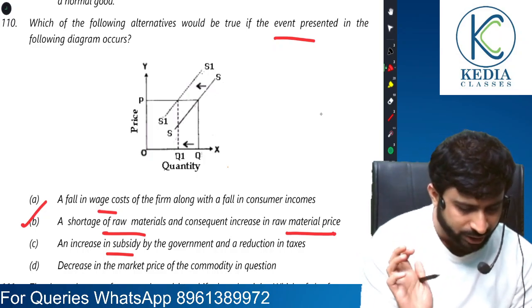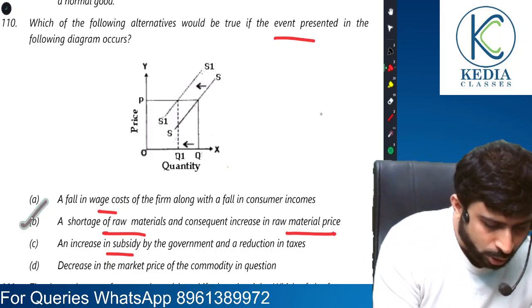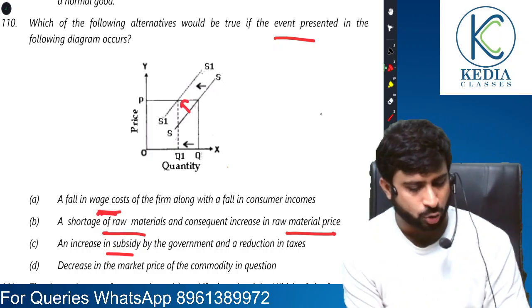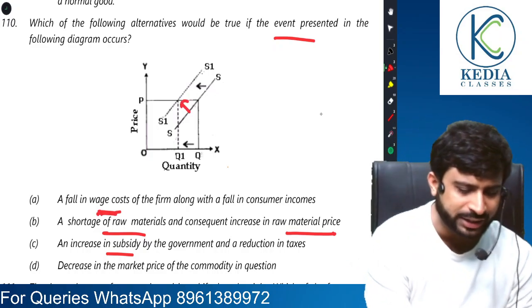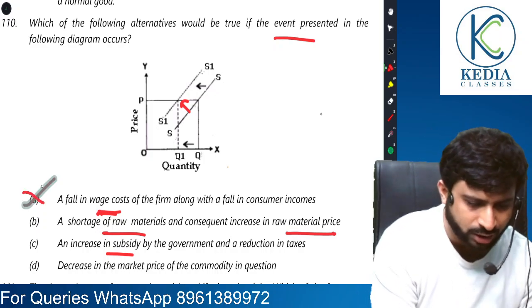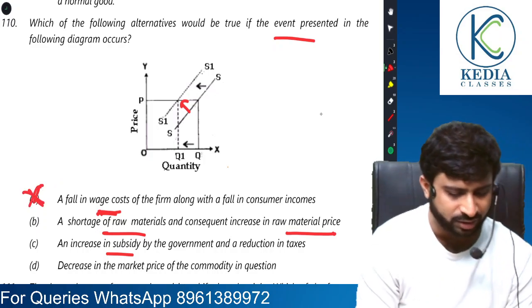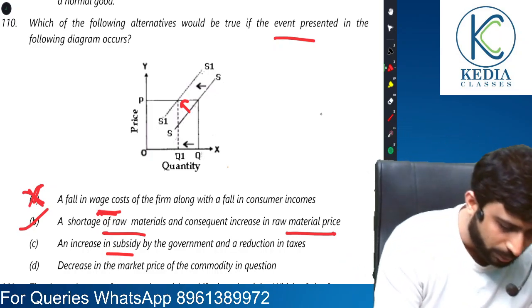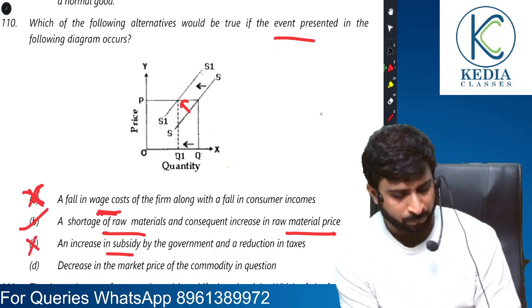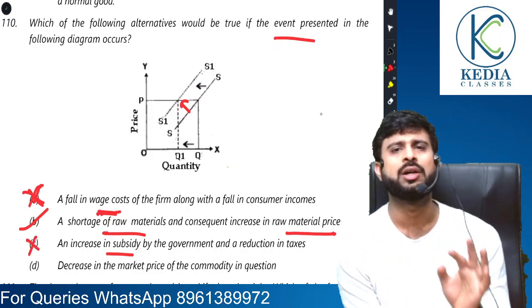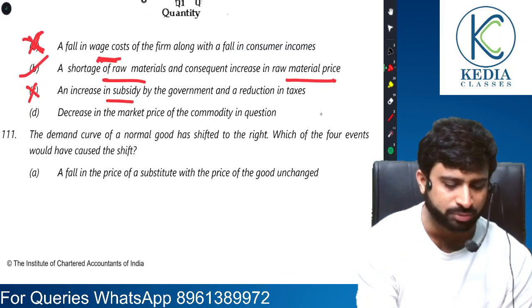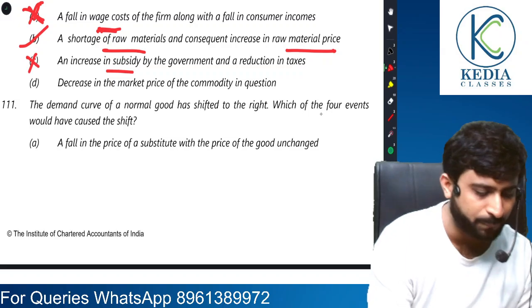Okay, 1 minute. Wait. There is a leftward shift, right? So a fall in wage cost will increase supply. So this cannot be the answer, because there is a leftward shift, there is a decrease in supply. Shortage of raw materials will decrease supply. Yes. Increase in subsidy will increase supply. No. Decrease in market price, no questions, because in the case of shift, there is no talk about own price of the commodity, that is in movement. So naturally it can be the answer.